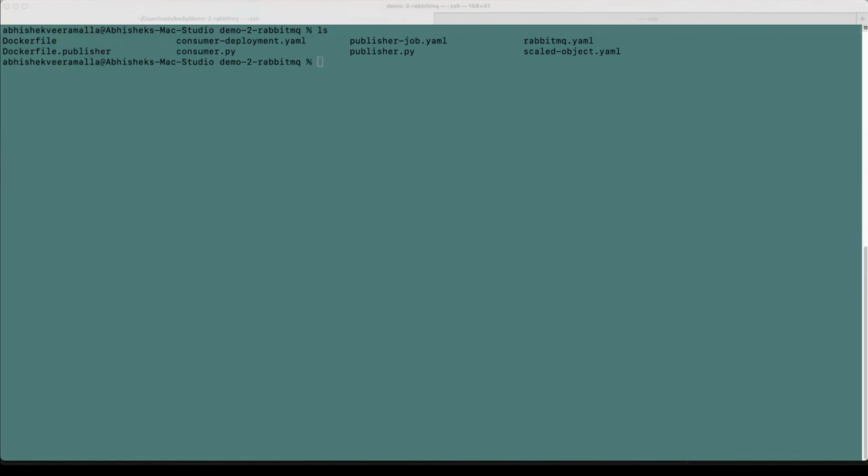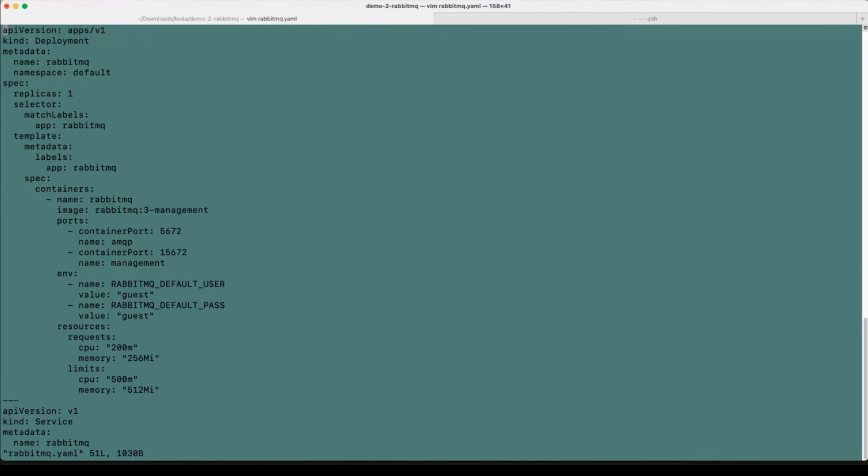How do we do that? We will just run this command: kubectl apply -f rabbitmq.yaml. If you want to see what is within the RabbitMQ manifest, you can go through it. It's typically the RabbitMQ example that I've taken from their documentation: the RabbitMQ image, the container port, and the default username and password.